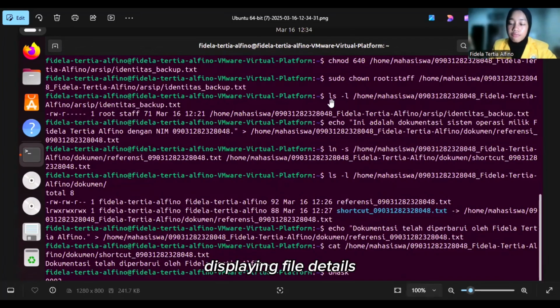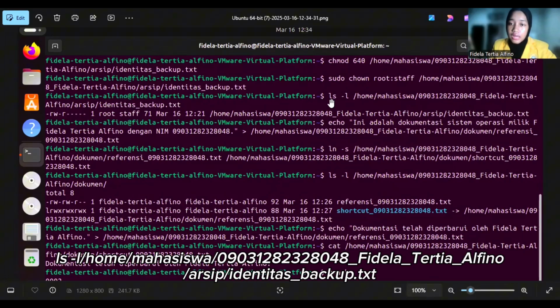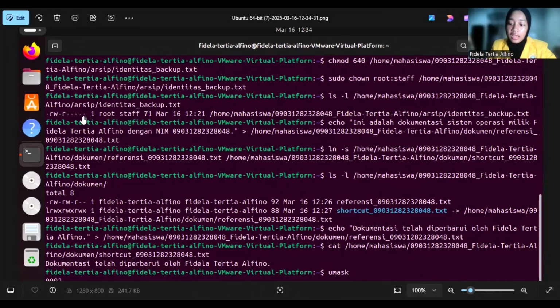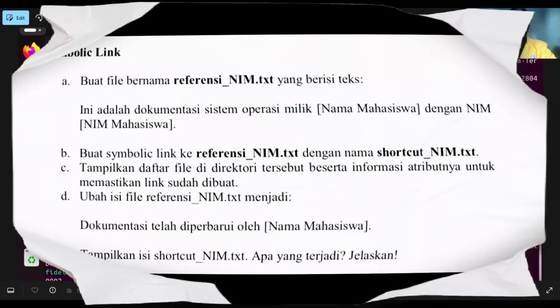Okay, so we go to section C, which is about displaying the details. To display file details, we use this code: ls -l /home/mahasiswa/nim_my_name/arsip/identitas_backup.txt, and the output shows the file permission is -rw-r-----. The file permissions confirm the change, and ownership is now root staff as expected.